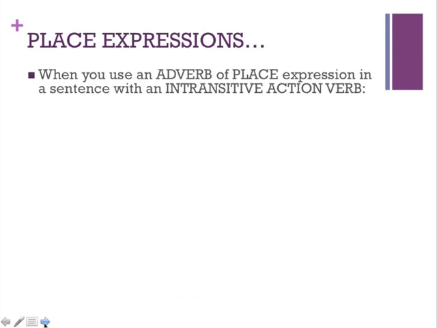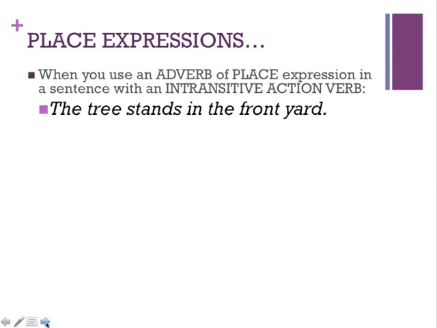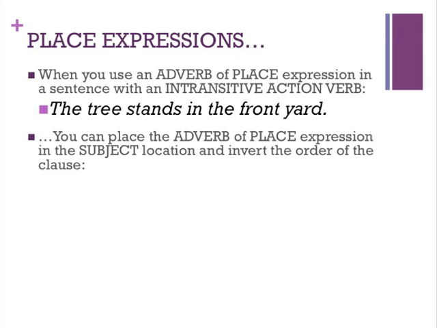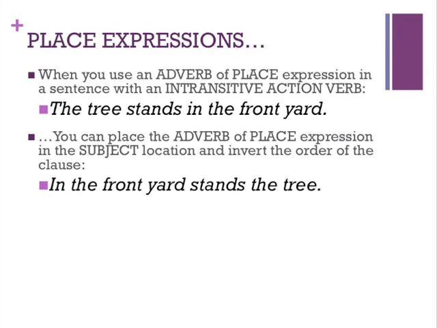When you use an adverb of place expression in a sentence, especially when you have an intransitive action verb, watch what happens. So in a normal situation, if I had, for example, the tree stands in the front yard, again, stands in this case is intransitive because it doesn't require an object. Watch what happens when we take the adverb of place expression and put it in the subject location. Then you invert the order of the clause. In the front yard stands the tree. So in this case, now the subject is kind of towards the end and has switched places with the verb stands.